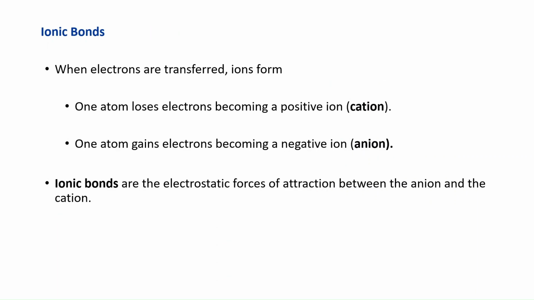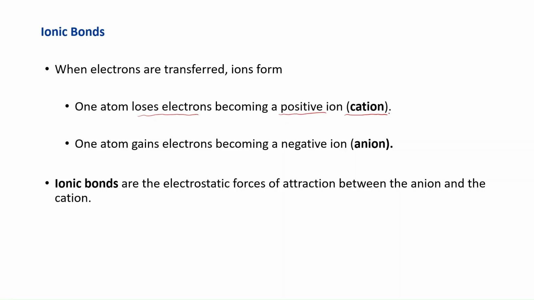So let's begin with ionic bonds. We said that one atom is going to lose electrons. Remember, the number of protons does not change. So if it has less electrons, that means it has more protons than electrons. So you form a positive ion that we call a cation.